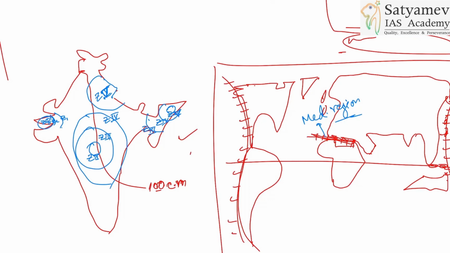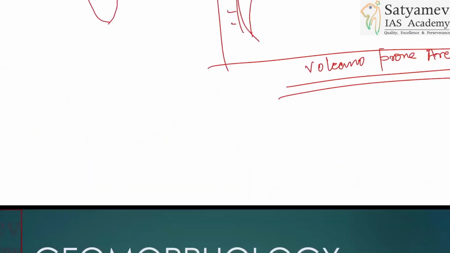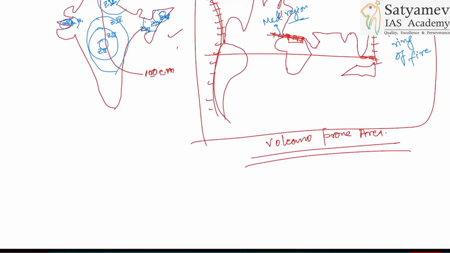Are you understanding my point? Means you will have to create the diagram. Let's say if you had asked about iron and steel industries. So you know that conventionally, where are iron and steel industries located in India? Tisco, Jharkhand, and Tamil Nadu, Salem, and in Karnataka also. All right, so you will have to show certain locations.